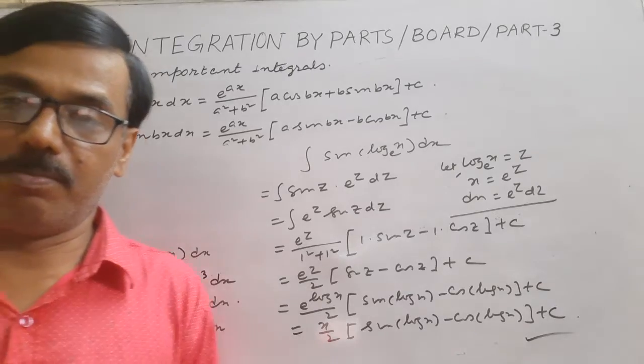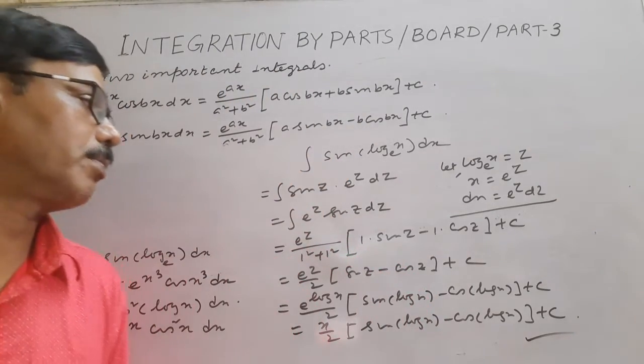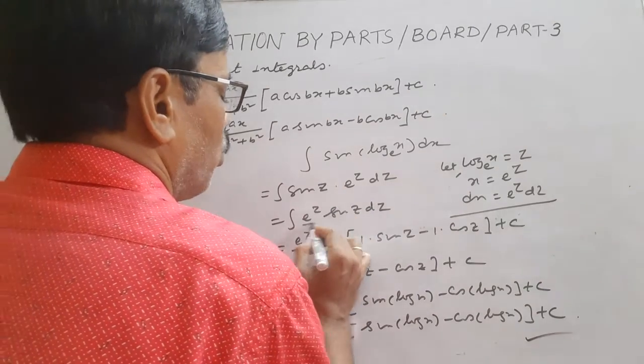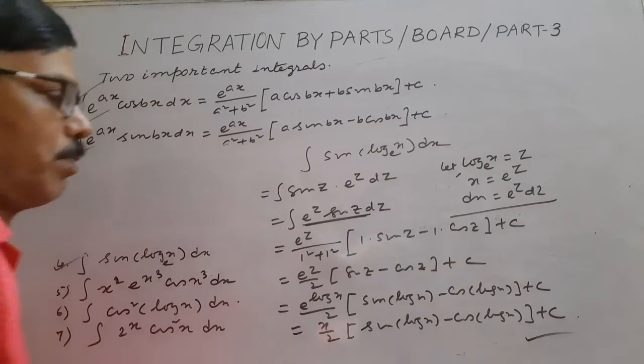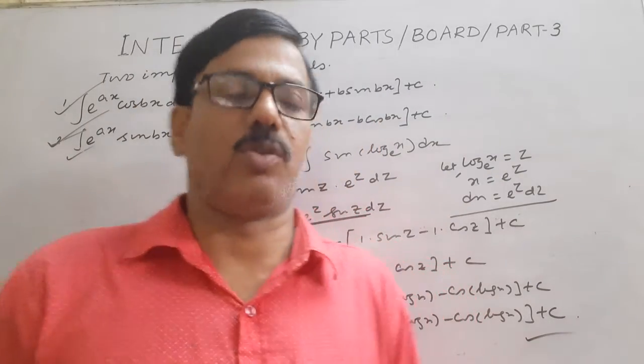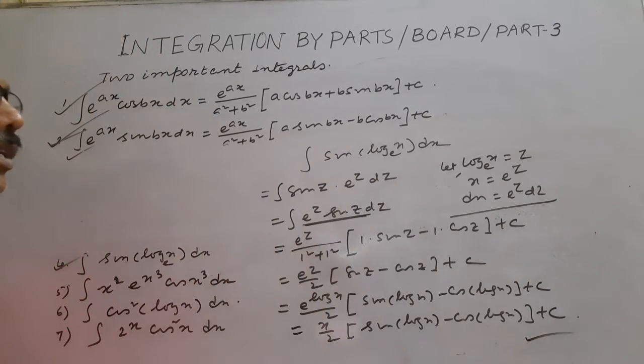Now I have told repeatedly that if it is a 4 marks problem, then to solve only one form of e to the power z sin z or e to the power z cos z, we take this as I. Give the proof of the result.